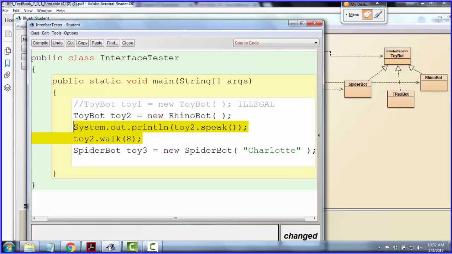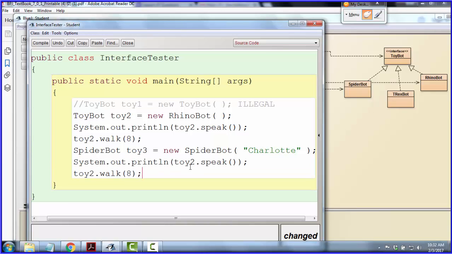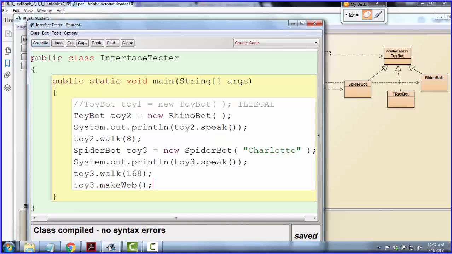Now, again, if I took from here these two methods and did toy3 speak, toy3 walk, this would be fine. And in addition, toy3 has the ability to make a web. Now, see these two speak methods?